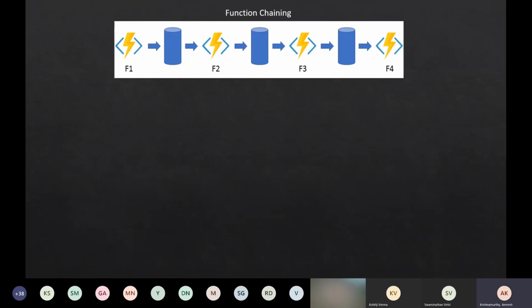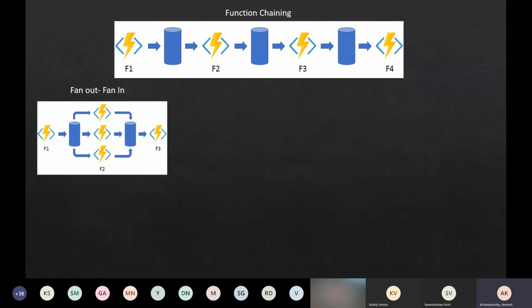We have function one, something like book hotel that we just saw, which is going to get an output, and we want to store that. And the output of function one has to be passed as an input to another function, something like booking a flight or compute total. This is a pattern we call function chaining, where one function has to trigger another function, and it goes on, indefinitely.